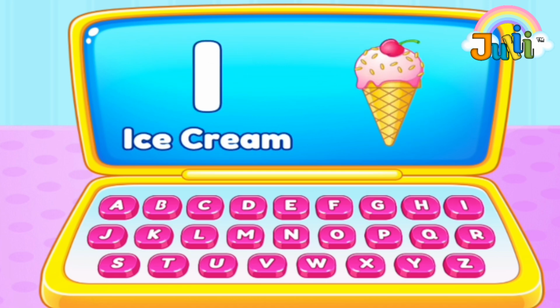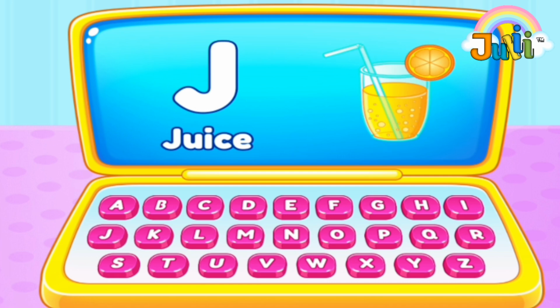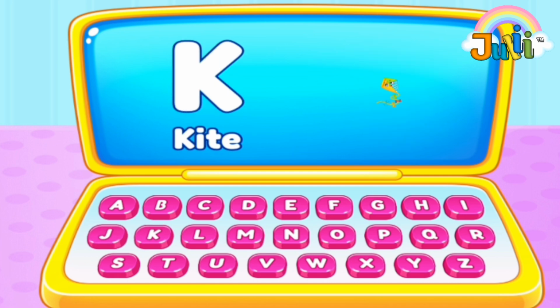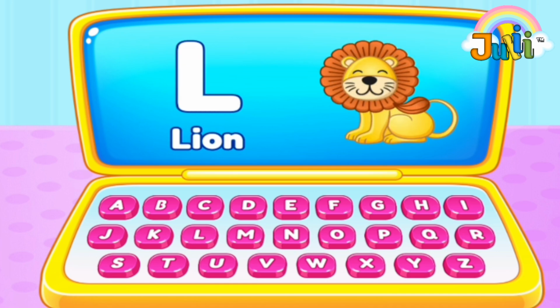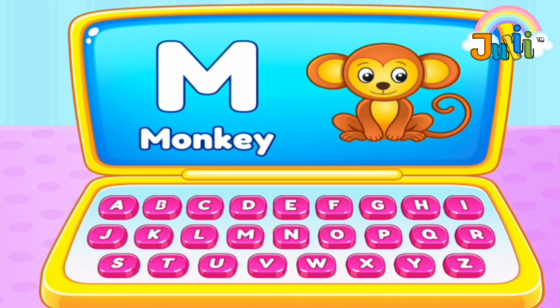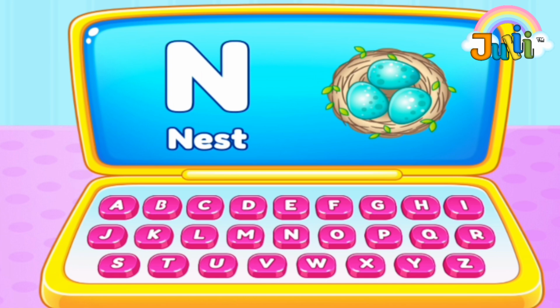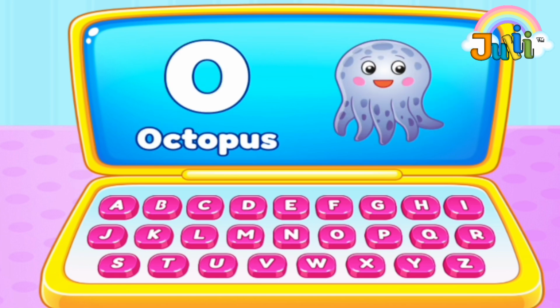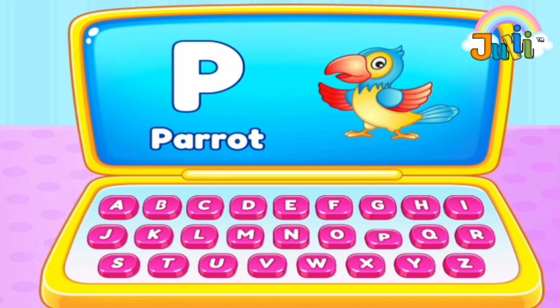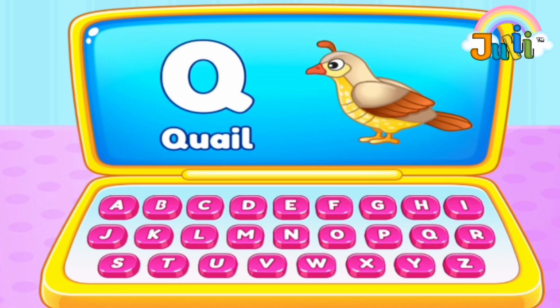I is for ice cream. J is for juice. K is for kite. L is for lion. M is for monkey. N is for next. O is for octopus. P is for parrot.